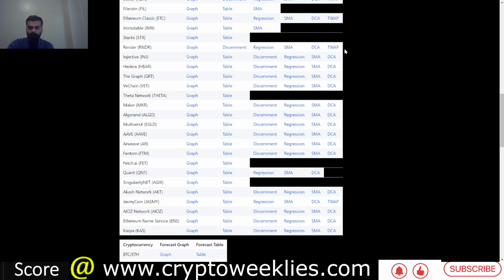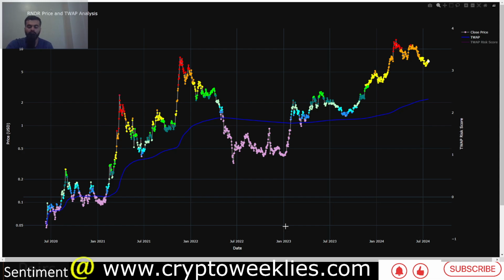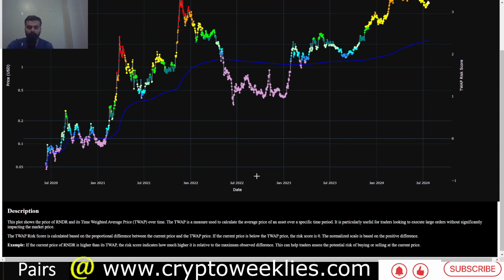It would be great to have another data point, and that is the 3rd data point which we have for you today: the time weighted average price. This is a new indicator that we have launched. This is the price of Render, and the time weighted average price is this blue line.